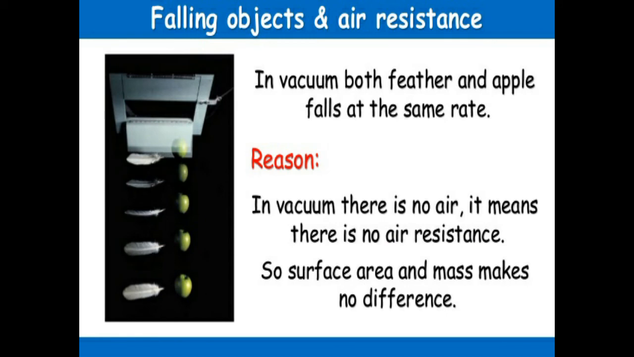Falling objects and air resistance. In a vacuum, both a feather and an apple fall at the same rate. Now, how is it possible? Here is our reason. In a vacuum, there is no air. It means there is no air resistance. So surface area and mass make no difference at all.